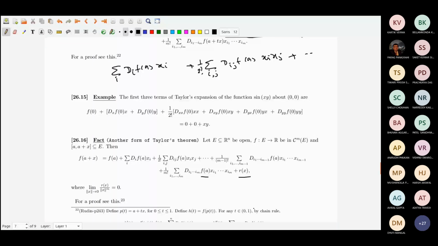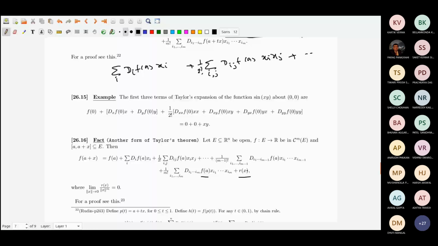Instead of x^m by m factorial, remember there you only had one x, so x_i1 through x_im were all the same, and that's why you used to have x to the power m by m factorial. Anyway, this is the remainder term, where the remainder term divided by norm x to the power m has limit 0. What does it mean?